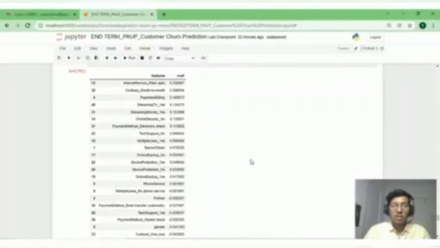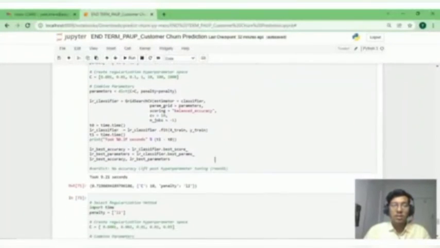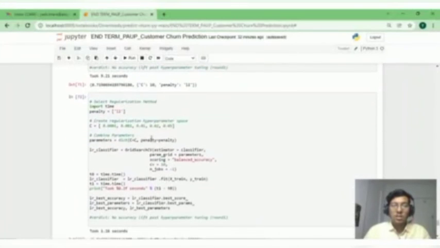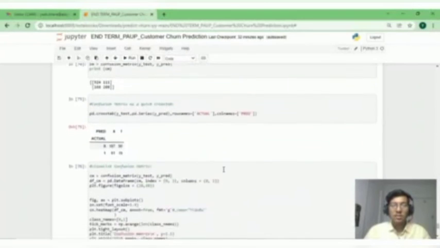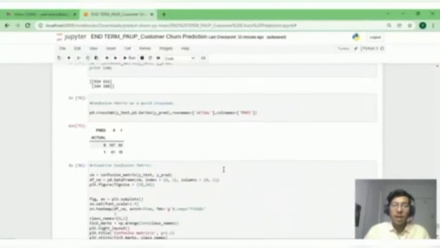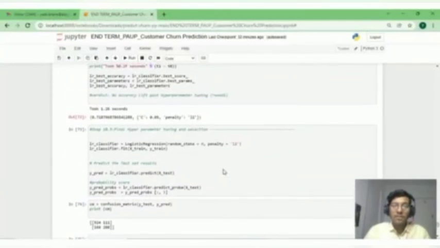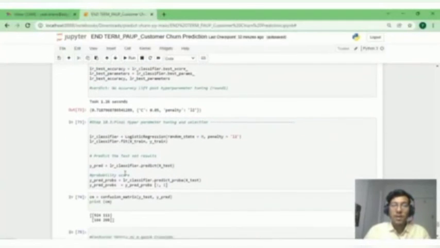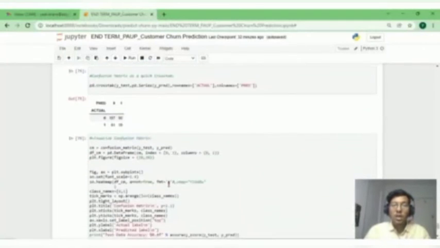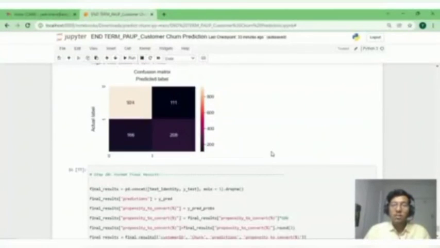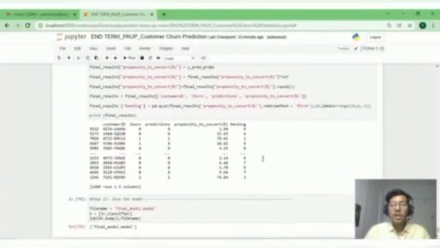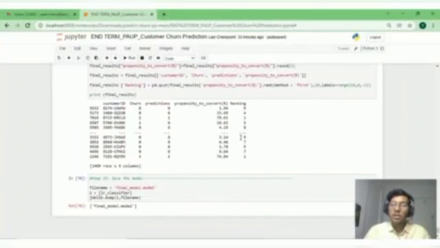We get these coefficients, and then we add these predicted propensities to our dataset. We have done some hyperparameter tuning as well, and that has helped us improve our confusion matrix results. After that is done, we predict the probabilities and concat them into our dataset to give